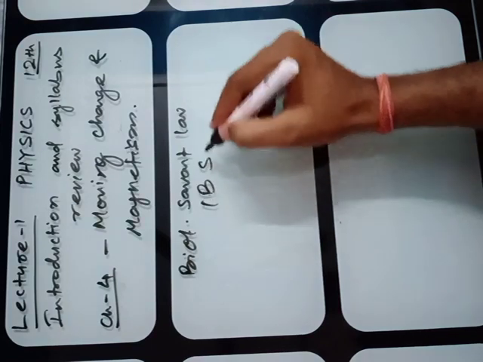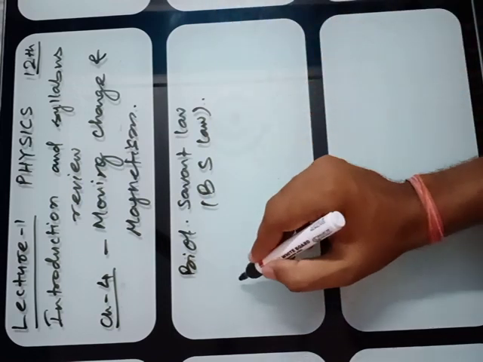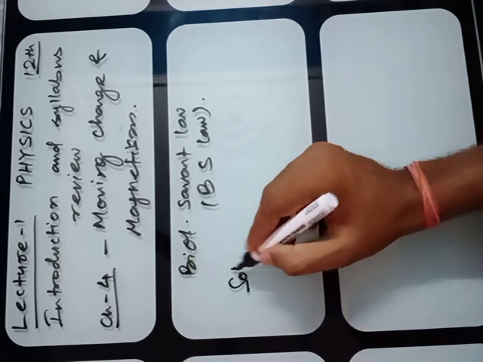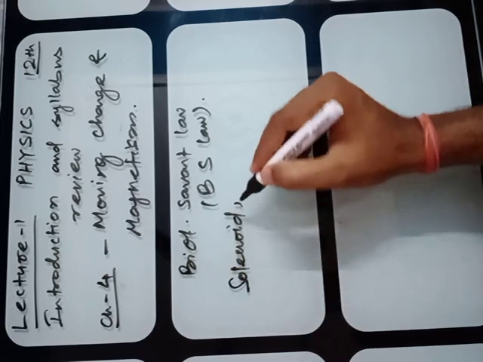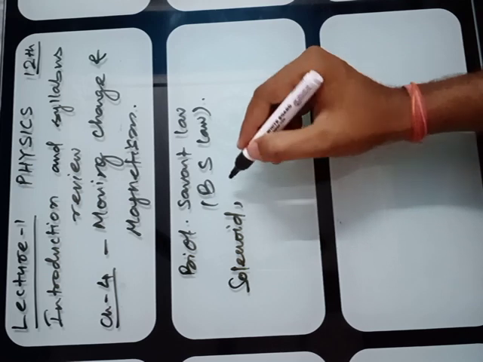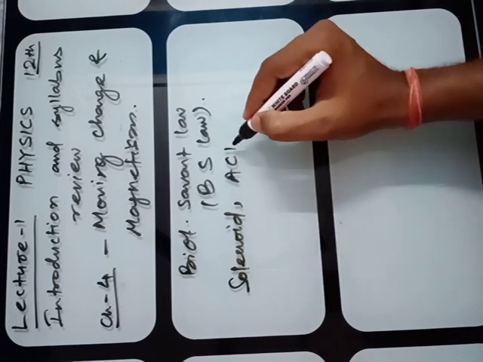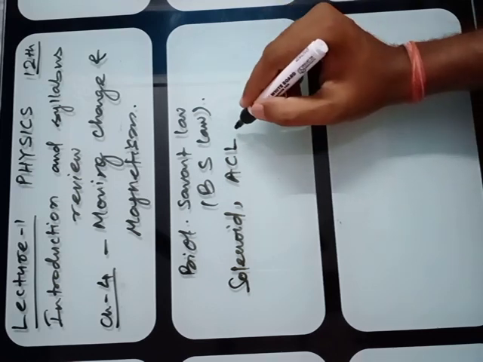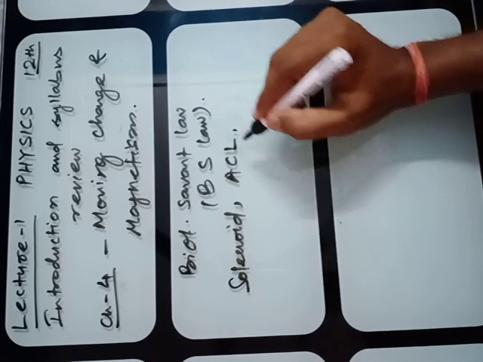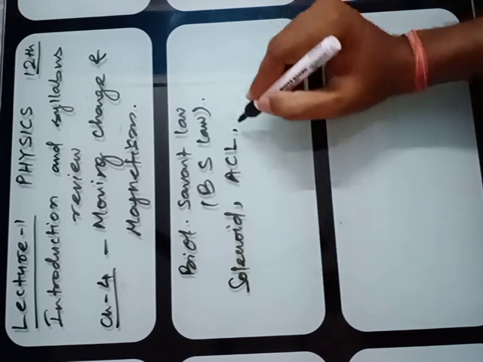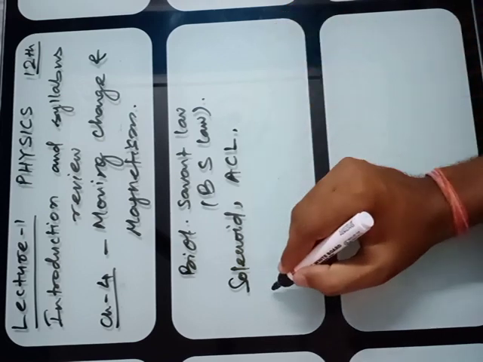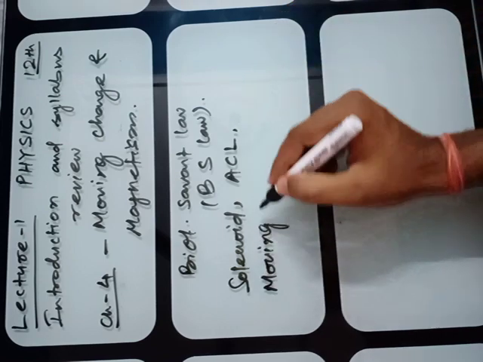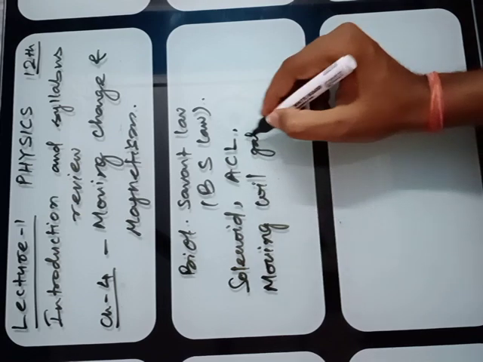That is Biot-Savart law. And then you have to study about the solenoid in the same chapter, chapter number 4. You have to study Ampere circuital law, ACL, in this chapter. And the most important topic of this chapter, moving coil galvanometer.